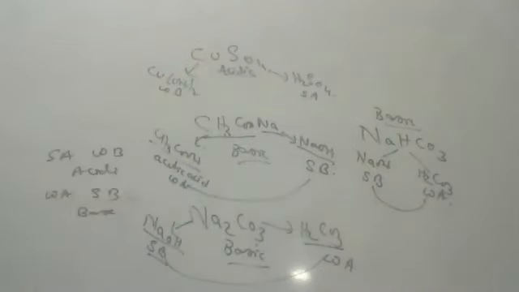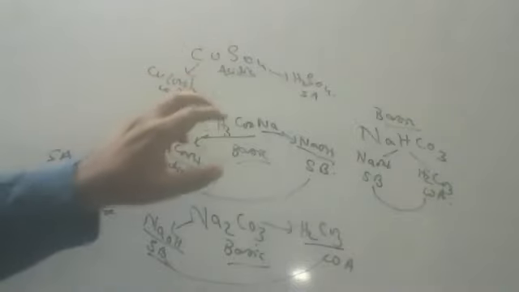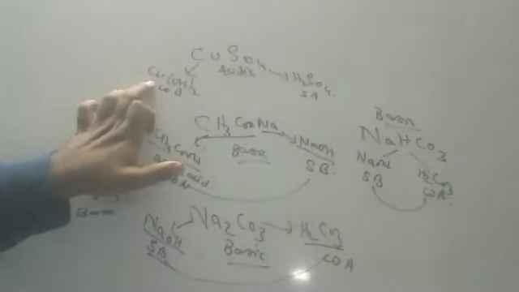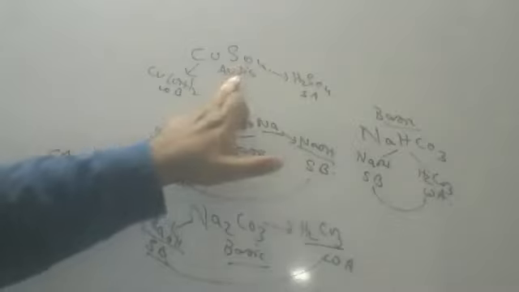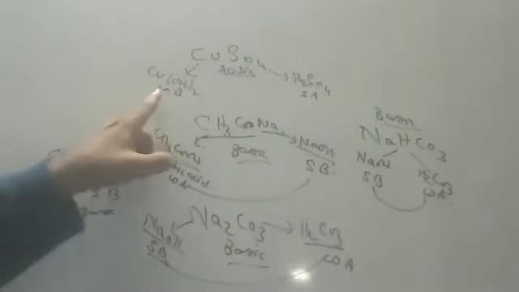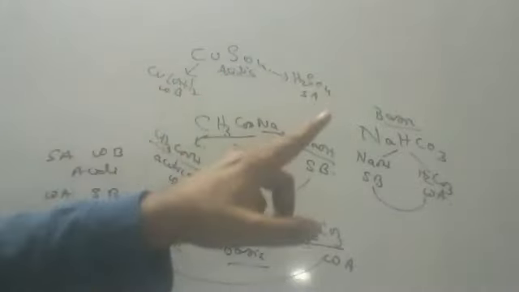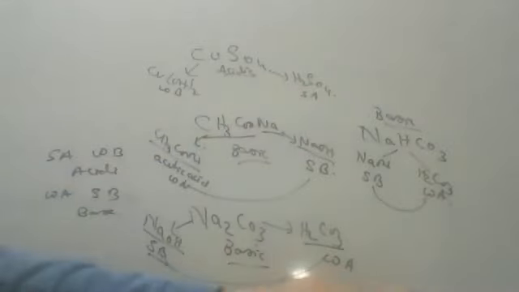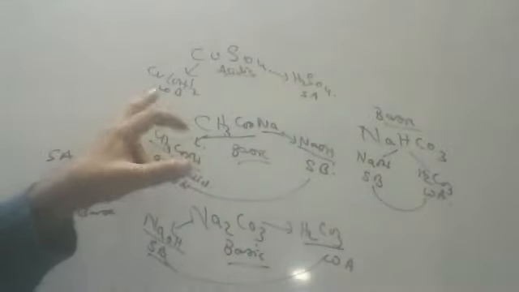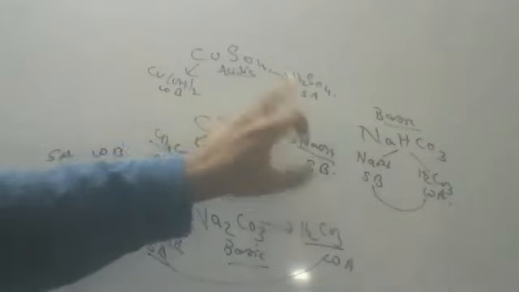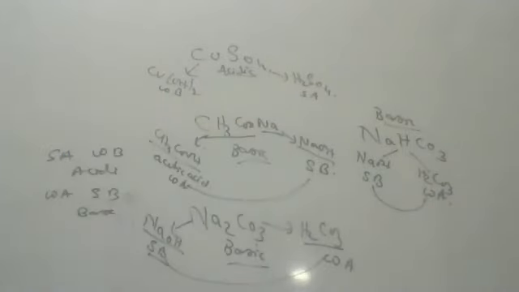Okay, children, this is a small discussion about the salts. So many times they ask a 3-mark question. What is a 3-mark question? They will give one salt. They will ask from which base it is coming, from which acid it is coming, and what type of salt. You get 3 marks, children, if you write copper hydroxide, weak base, sulfuric acid, strong acid. Then you have to write the third point: because it is formed from a weak base and strong acid, it is an acidic salt. Like this, they will ask in examinations.